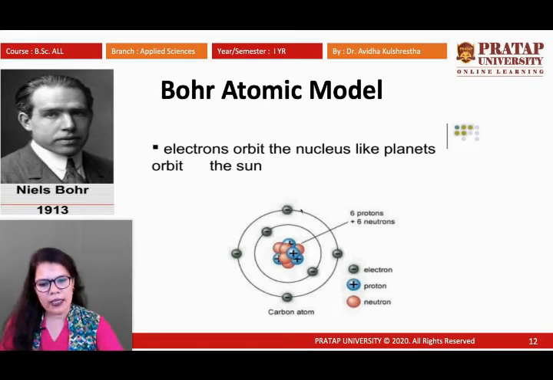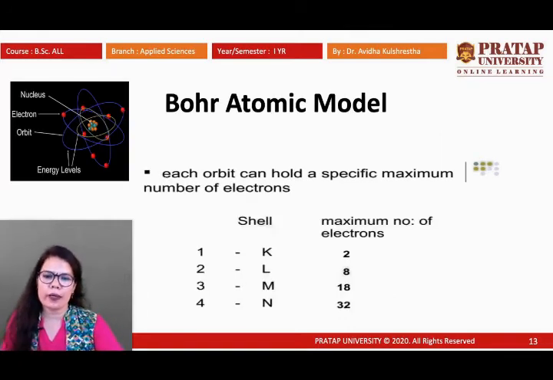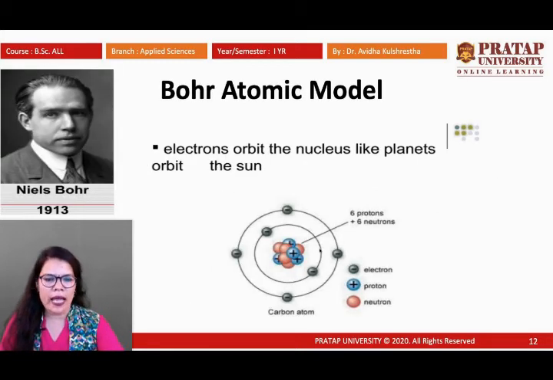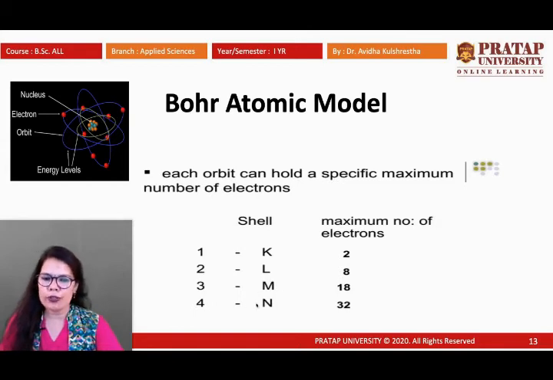Only when the electrons go up or down from the orbit are they losing or gaining energy. He gave a model with a central nucleus, and the first orbit is known as the K shell, the second as the L shell, then M, N. The first shell is K, the second is L, M is third, and fourth is N.